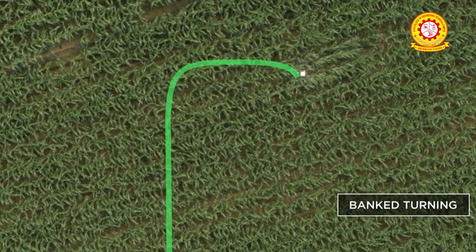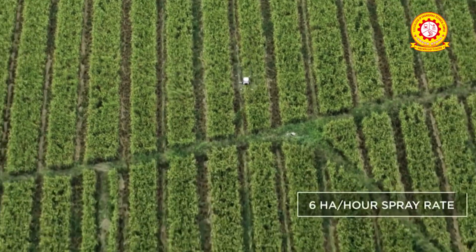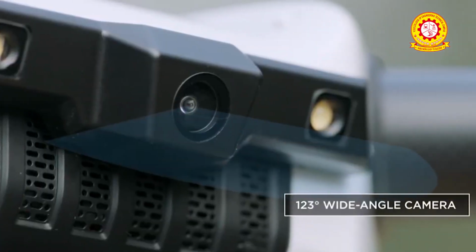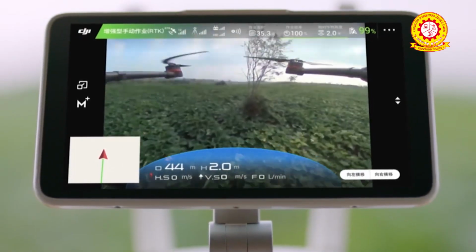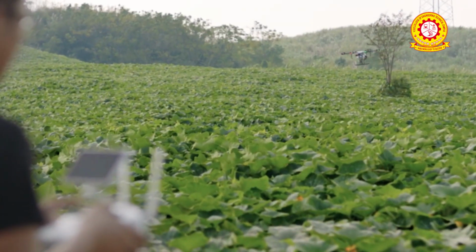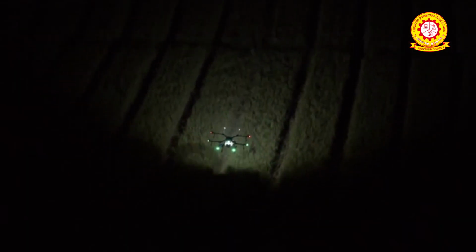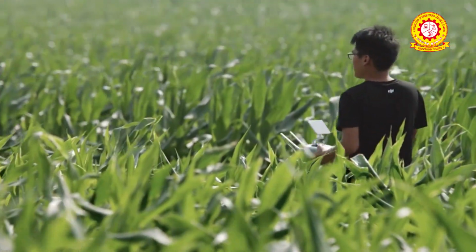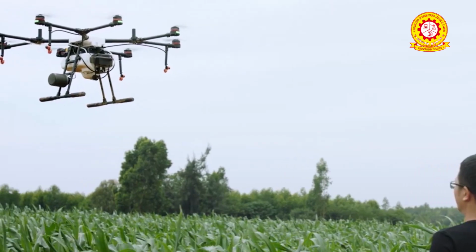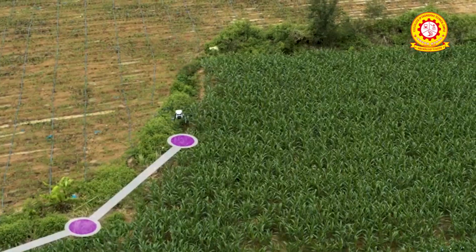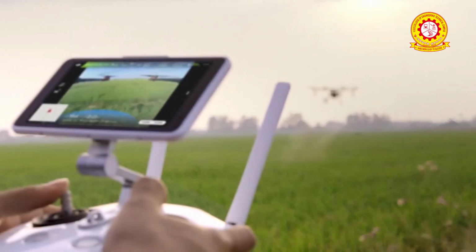Drones have 5 important sensors such as visual, multispectral, thermal, hyperspectral and LiDAR sensors. Let me explain them in brief. Visual sensors: these sensors are used for aerial mapping and surveying. Multispectral and hyperspectral sensors are used for measuring crop health and water quality assessment. Thermal sensors: these sensors are used to detect heat signatures and for surveillance. LiDAR sensors: these sensors are used to detect surface variation and for mapping of nets.